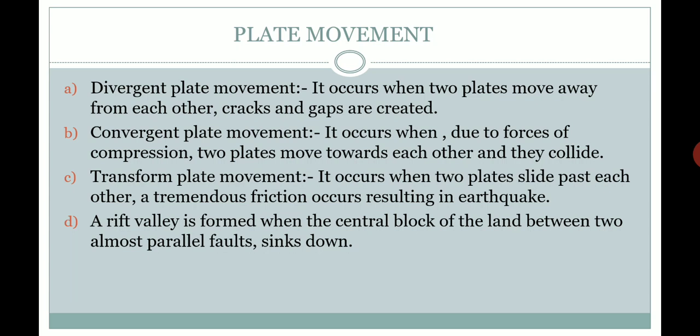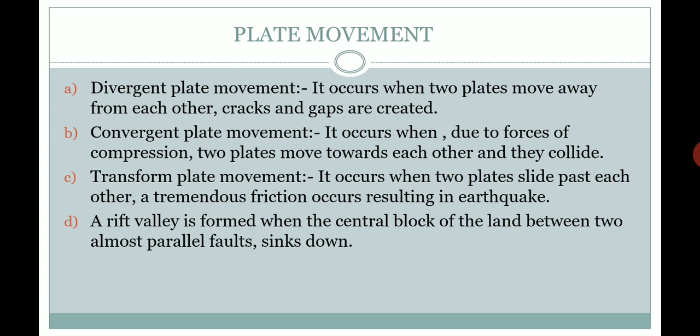What is transform plate movement? It happens when two plates slide past each other and there is heavy friction generated, and this results in earthquake.